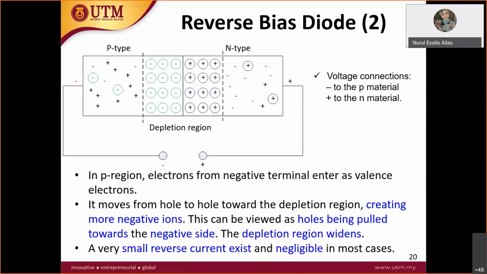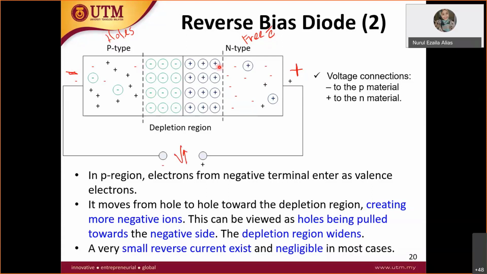Since this side has many holes, and this side has free electrons, and this is negative and this is positive. Just now the electrons were attracted to the positive. Now holes are attracted to this negative, and free electrons are attracted to this positive. So when we have a larger voltage, the free electrons and holes are attracted to these terminals.